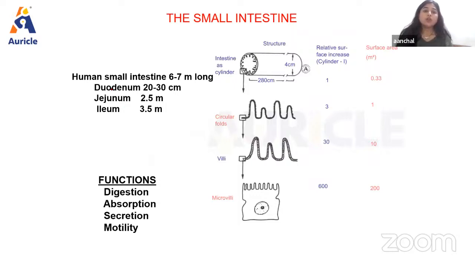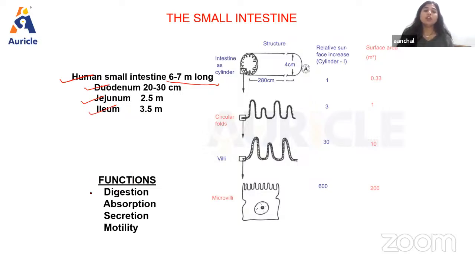Talking about the length, the length of the small intestine is around 6 to 7 meter. The first part of the small intestine is duodenum, its length is approximately 20 to 30 centimeter. Then jejunum is the second part, length around 2.5 meter, and the ileum is the last part of the small intestine. Its length is 3.5 meter.